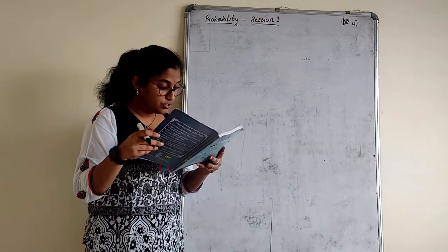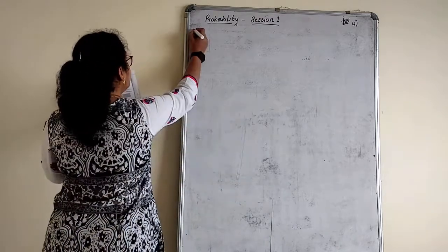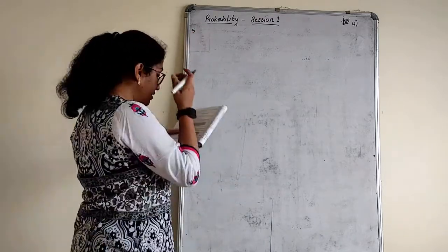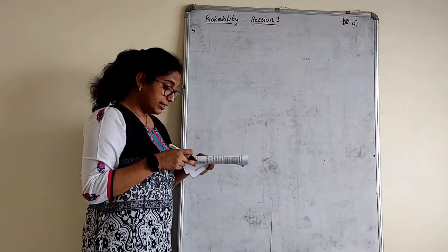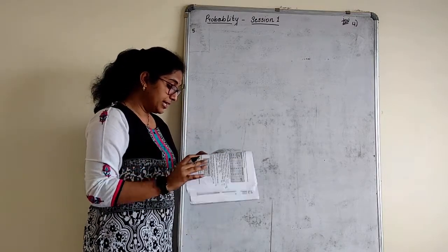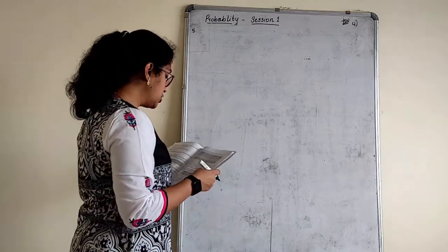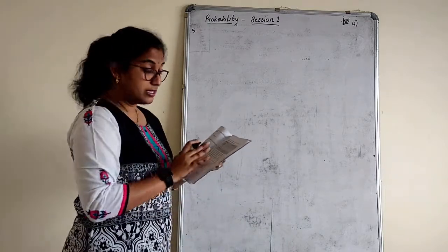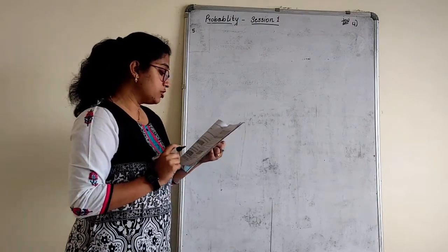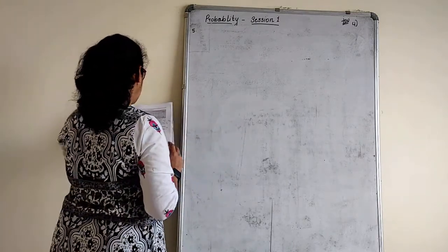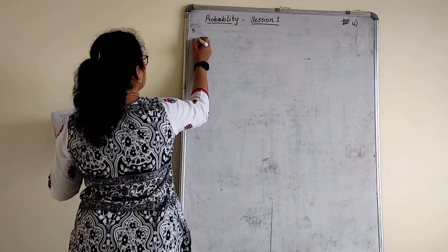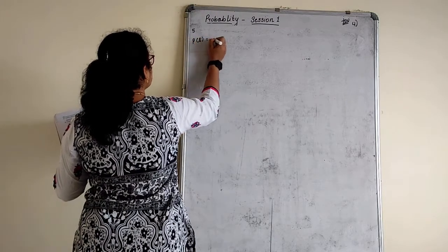Fifth one. An organization selected 2,400 families at random and surveyed them to determine the relationship between income level and number of vehicles in the family. The information is gathered, so this table is given. Suppose a family is chosen. Find the probability that the family chosen is, first of all, write the formula at once.